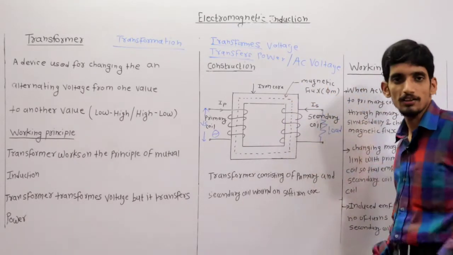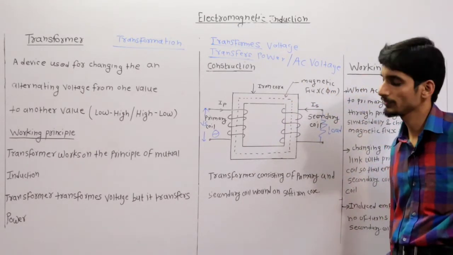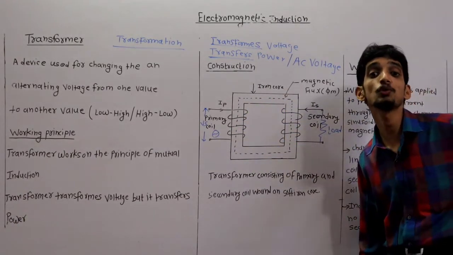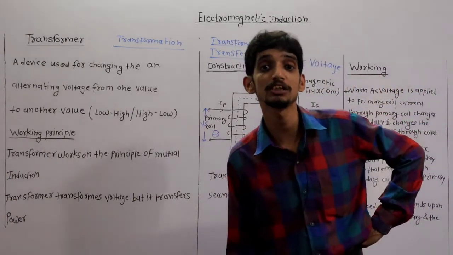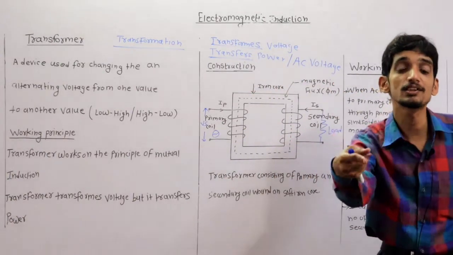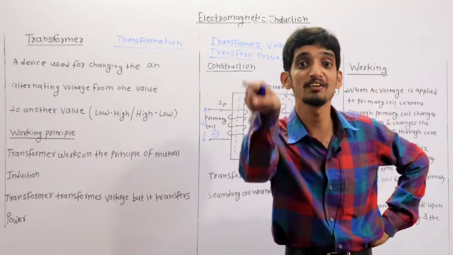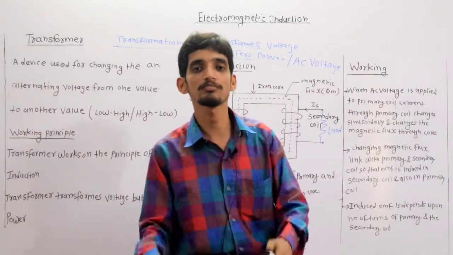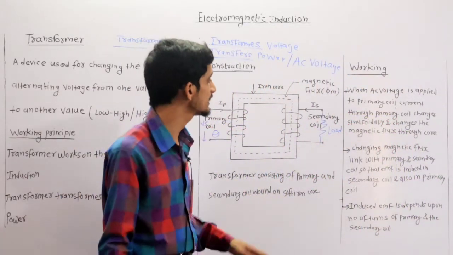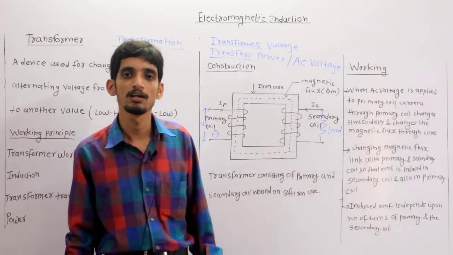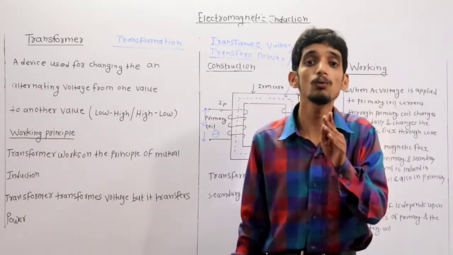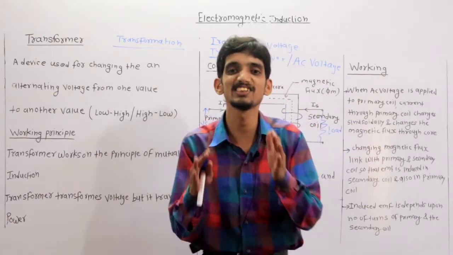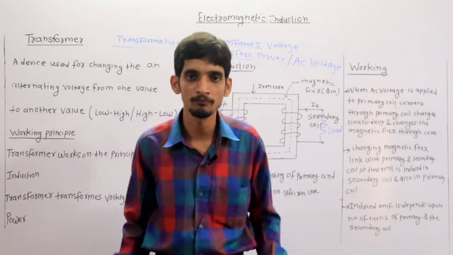Now listen here. This is the construction of transformer. Now this soft iron core has an important function to perform in the transformer. What is that function? It provides the path for the flow of magnetic flux. Soft iron core provides the path for the flow of magnetic flux in case of transformer. Clear? Okay. Now we are going to discuss the working of transformer, how it actually works when AC voltage is applied to the primary winding. Listen here now.